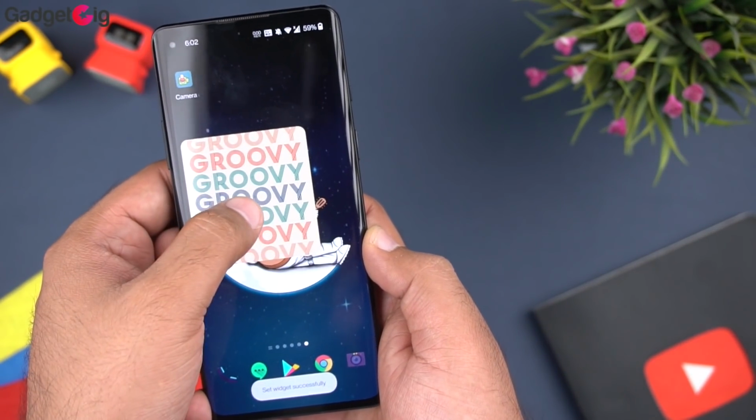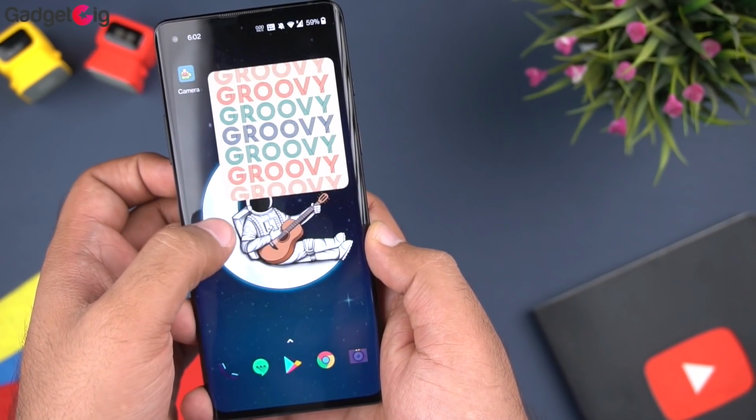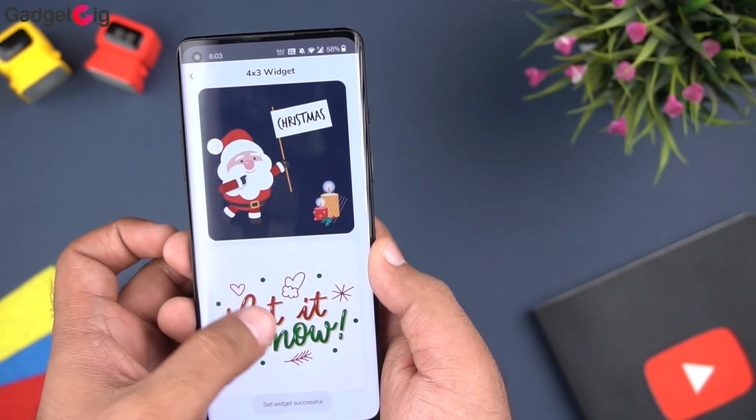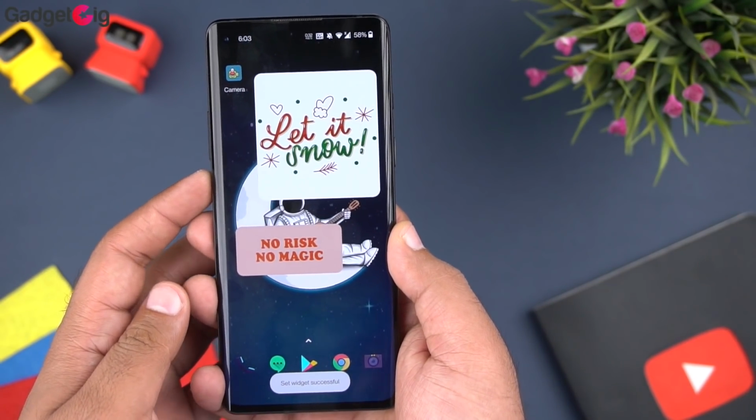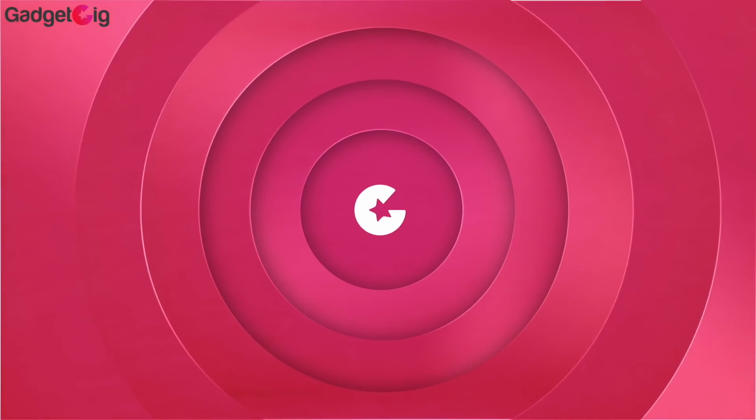You can also download the widgets and add it to your home screen. There are a lot of themes available in the app, and some of them do look pretty good. So if you're into customization, then you will find this app very useful.